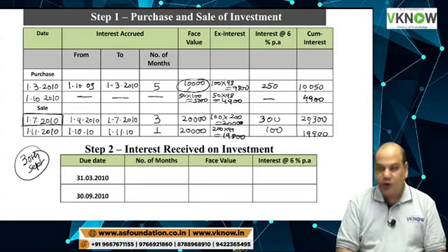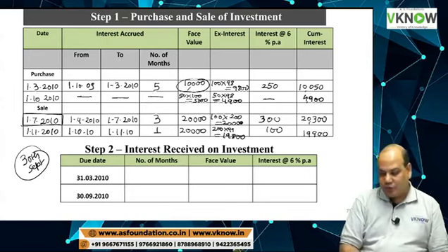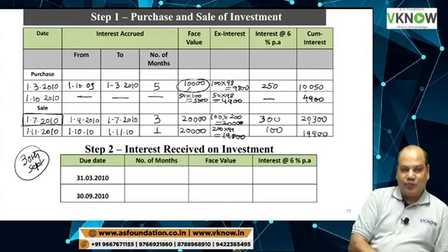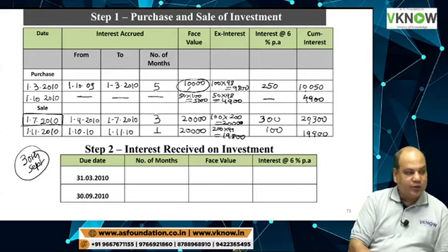Working note number 2 is interest received on investment. Format: due date, number of months, face value, interest at the rate of 6% per annum.